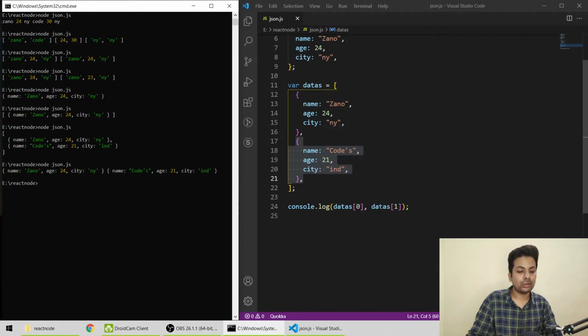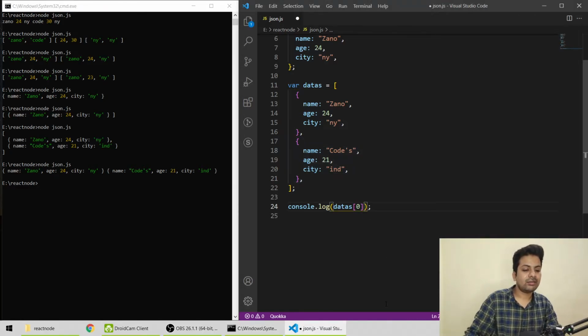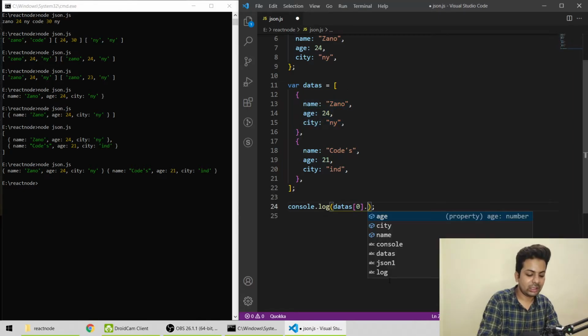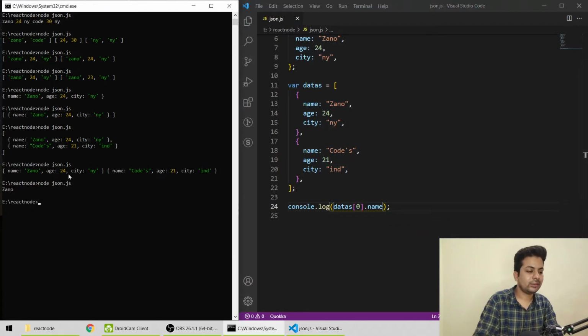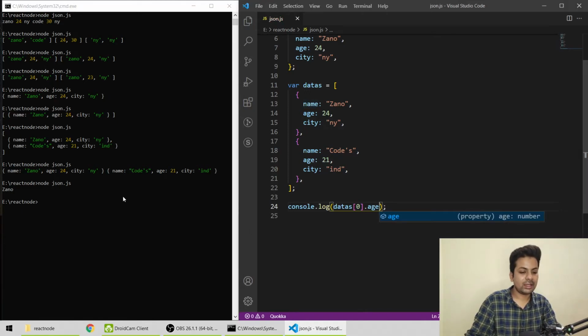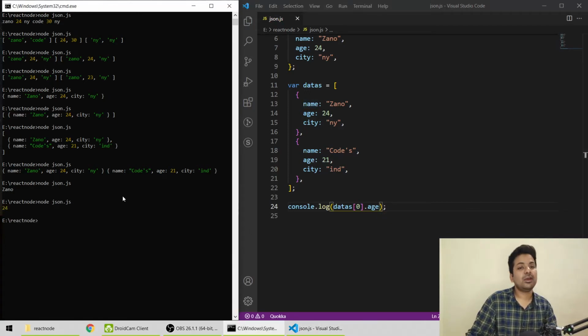Let me delete that for the minute. Within the first index, datas 0, we'll say dot name, and we'll save it, and we got the name. And if we do dot age, save it, and we got 24.